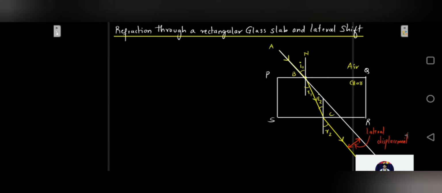This shift in the path of light on emerging from the refracting medium with parallel faces is called the lateral displacement. So how do we define lateral shift now?